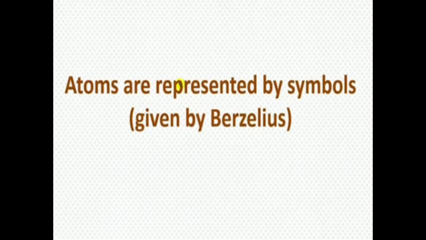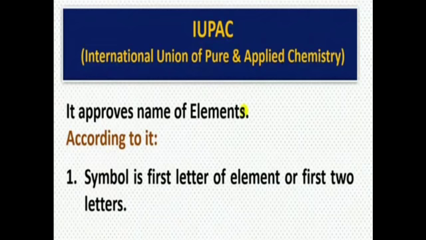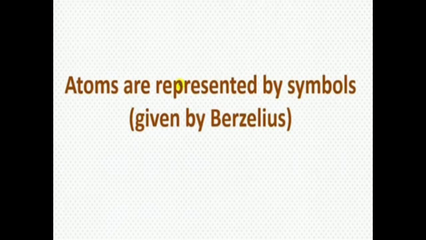Now, atoms are represented by symbols. These symbols were given by Berzelius. He was a scientist who represented the atoms in symbols. For example, hydrogen is represented as H. Another example is lithium, which is represented as Li.